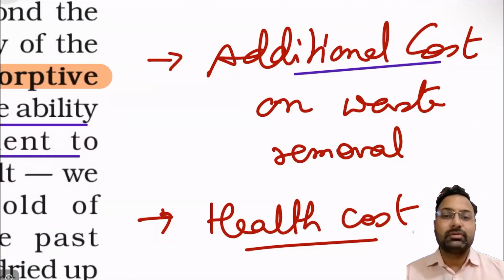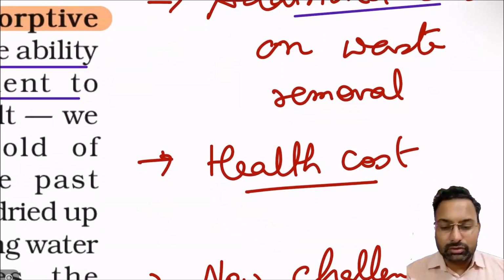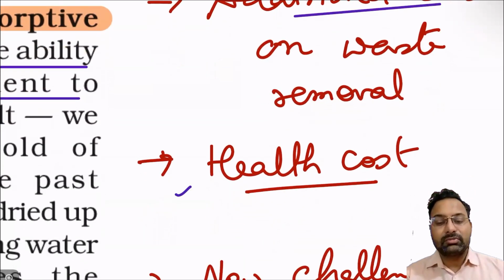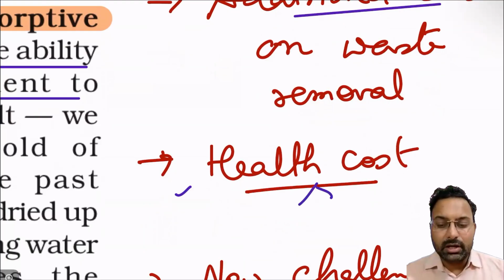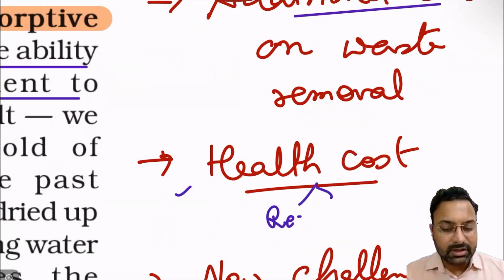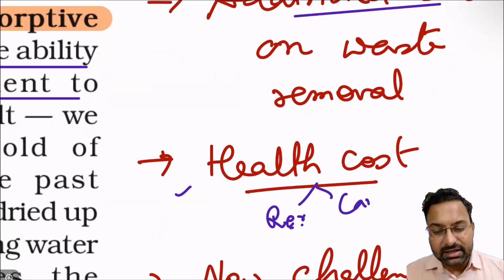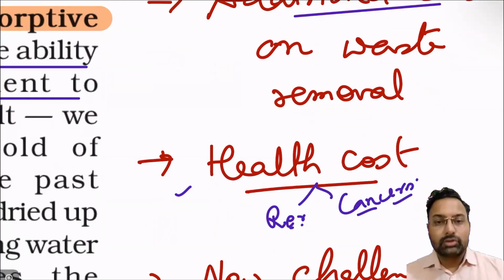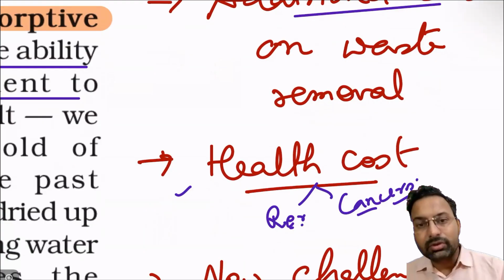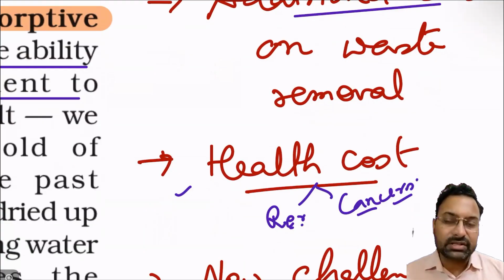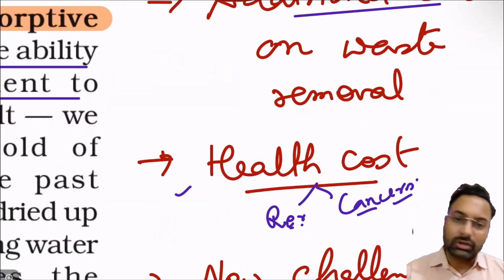So this is also a wastage of resources. Another important challenge is the health cost. Because of the degraded environment, people have respiratory issues and some cancers. So the health burden is also an important challenge.